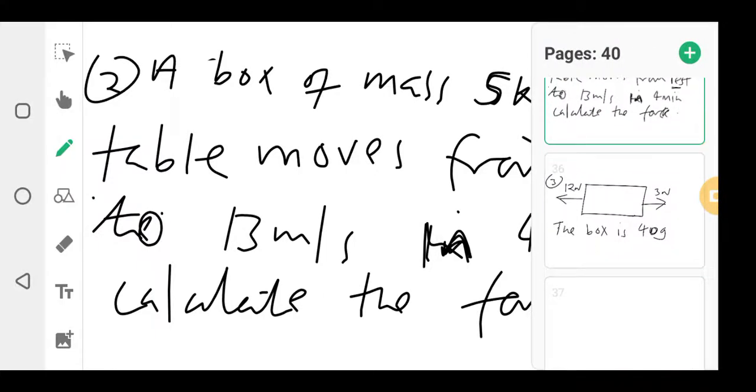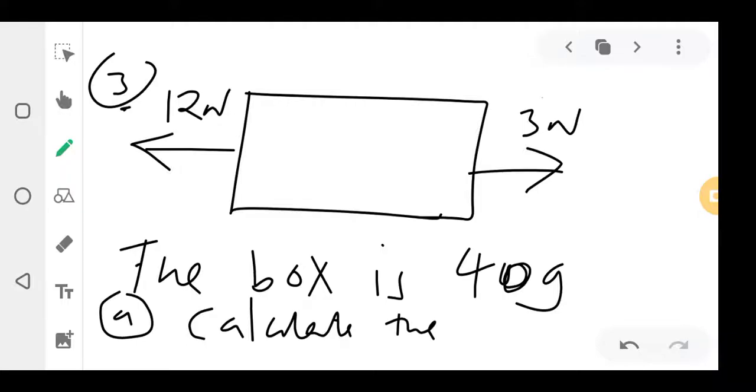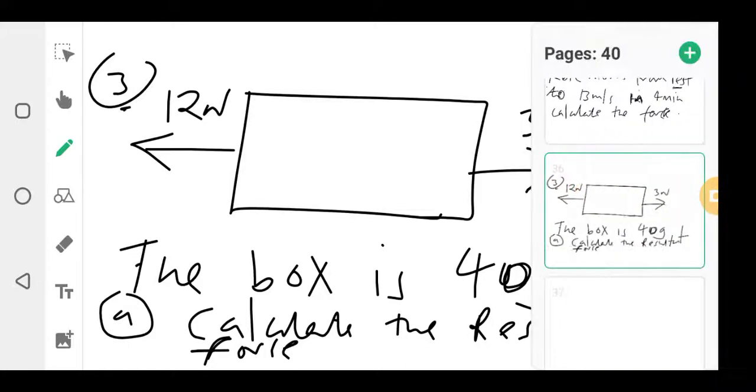so we can go now to question 3. Let me finish with question 3. I corrected question 1 and 2. I didn't finish question 3. Question 3: calculate the resultant force. That is A.